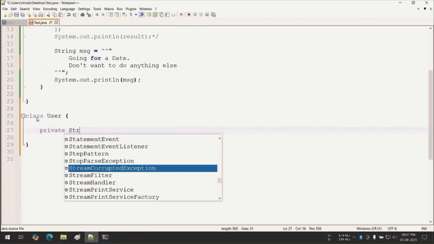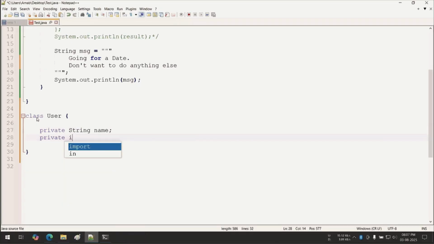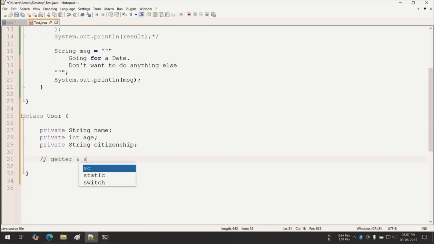Then you are generating setters and getters, which are actually called accessors. I'm writing a getter and a setter. Fine. What is the problem?